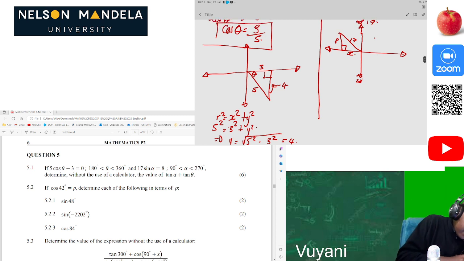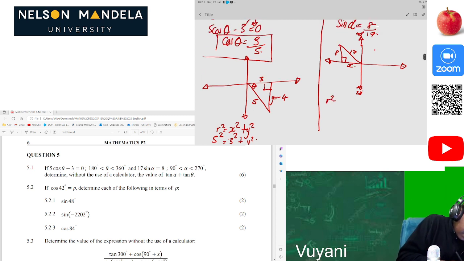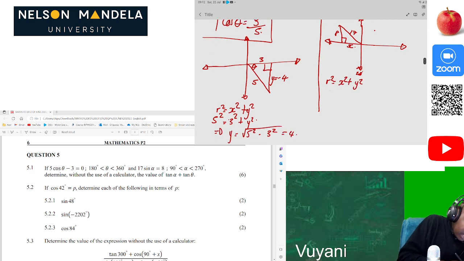Now let's look for the value of x here. Again, r squared is equal to x squared plus y squared, so 17 squared equals x squared plus 8 squared. Then x will be equal to the square root of 17 squared minus 8 squared.